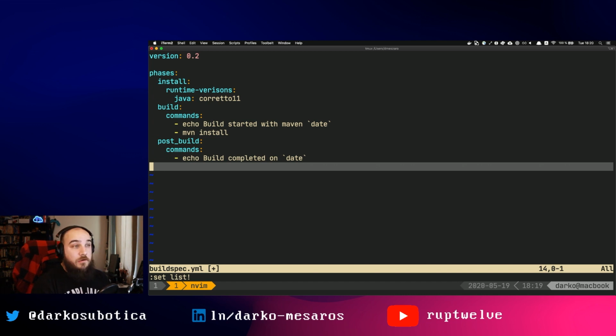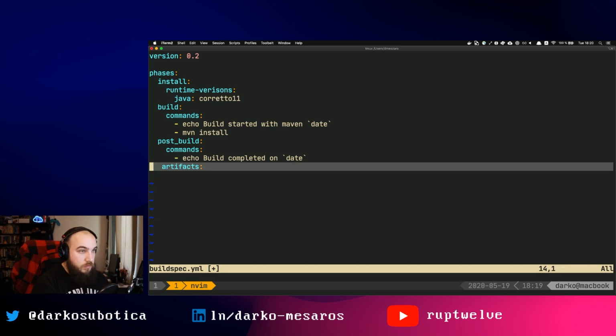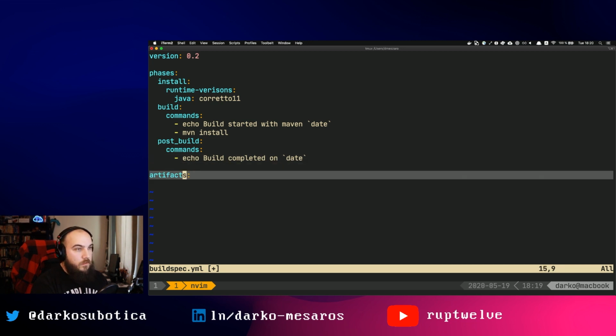Okay, so now after the phases, I need to set up the artifacts. So once all of this is done, I need to tell CodeBuild, hey, this is going to be my artifact. Make sure that these files are included in my artifact and do something with it, right? So in my use case, it's just artifacts, like that, and then define. No, please go here like that. That should be the right way, yeah.